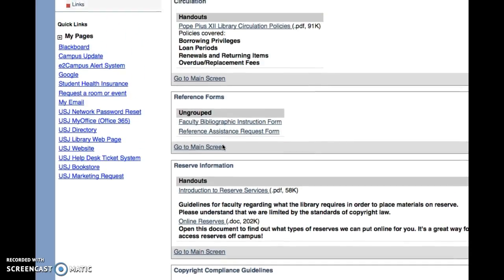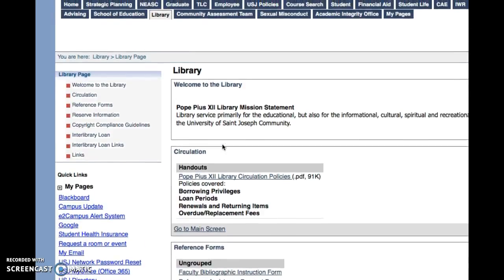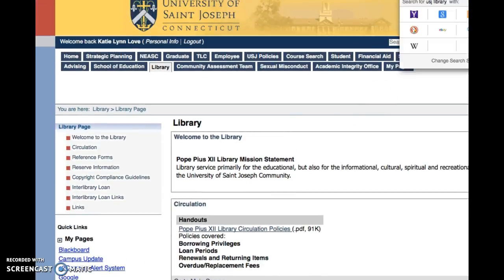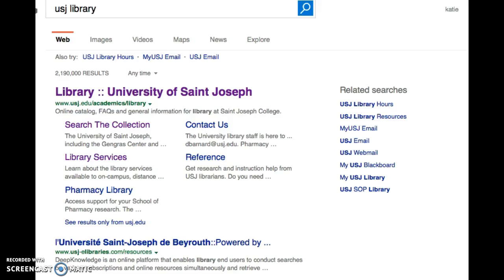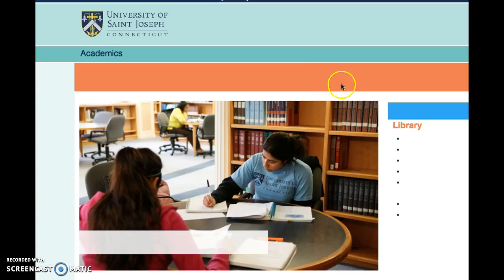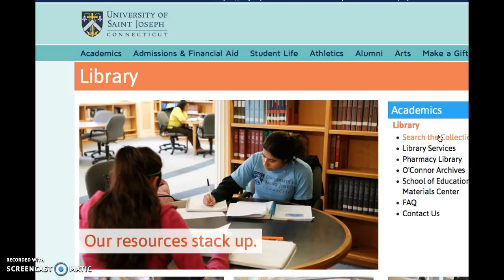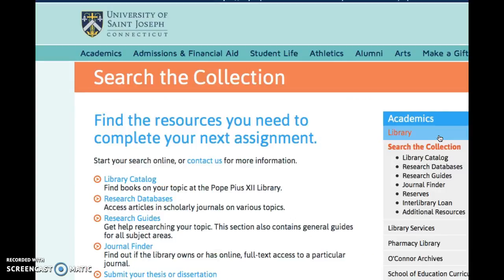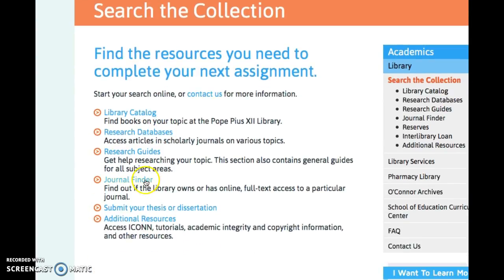What are some basic references that are available through the library? But I like to do just the regular straight up USJ library, a straight search. We'll go right to the main page so you can see what this all looks like. We're going to search the collection. And then you can look either through the library catalog or research database, or you can use the journal finder. So we're going to talk about the research database for a second.